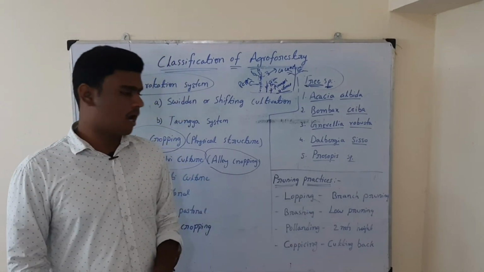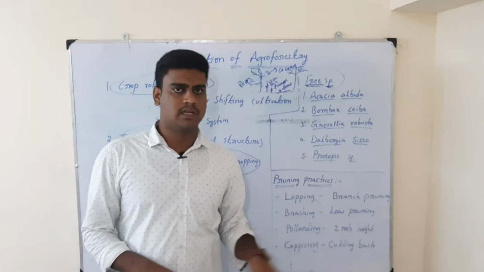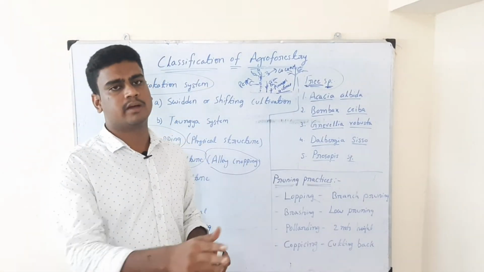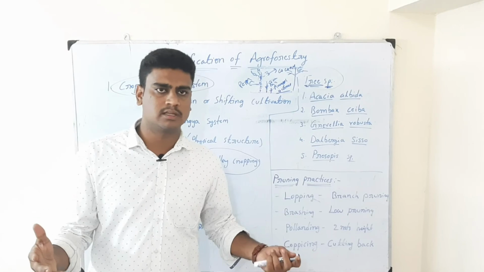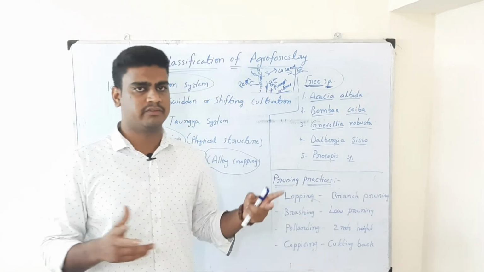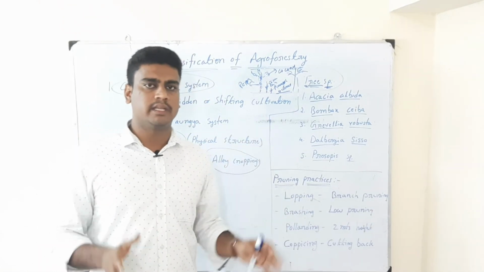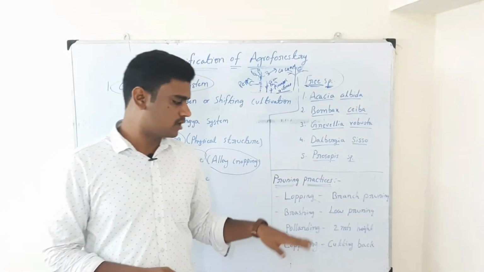The first one is lopping. Lopping is nothing but the cutting of the branches which are growing enormously or extra growth. When we cut those branches and keep the tree in a particular shape, that is called lopping.